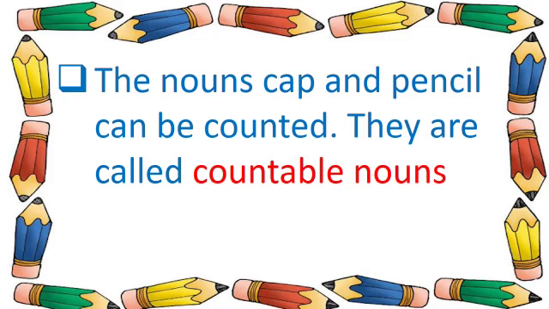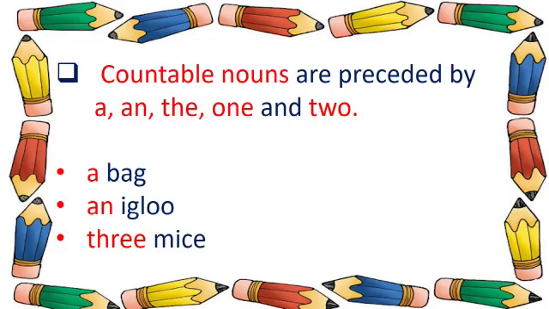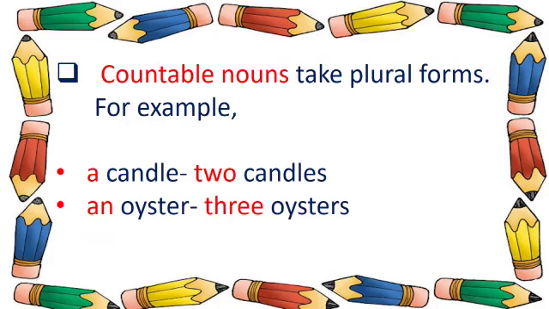The nouns cap and pencil can be counted, so they are called countable nouns. Countable nouns are preceded by a and the, one and two. For example, a bag, an igloo, 3 mice. So students, countable nouns take plural forms. For example, a candle, 2 candles, an oyster, 3 oysters.